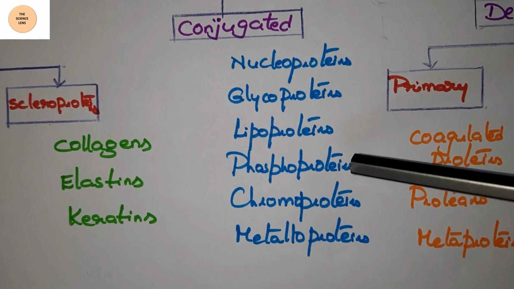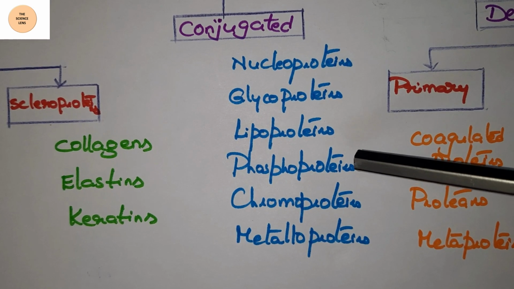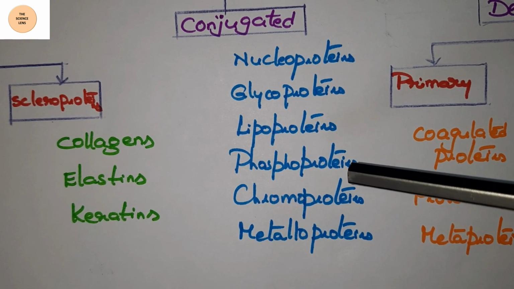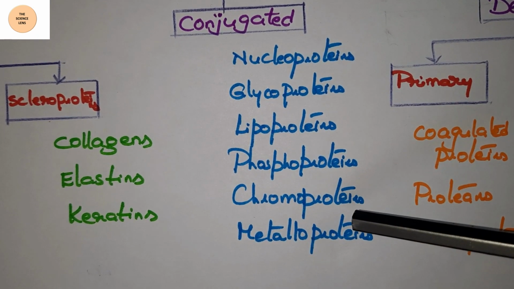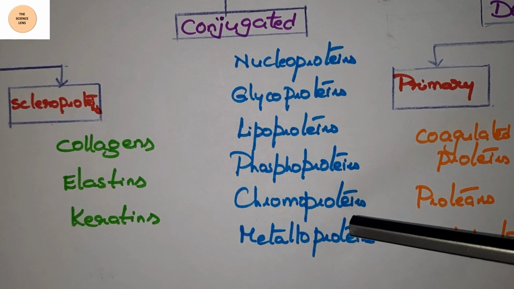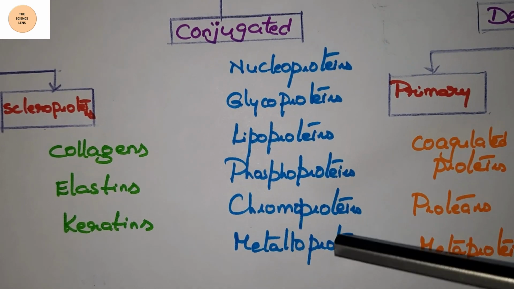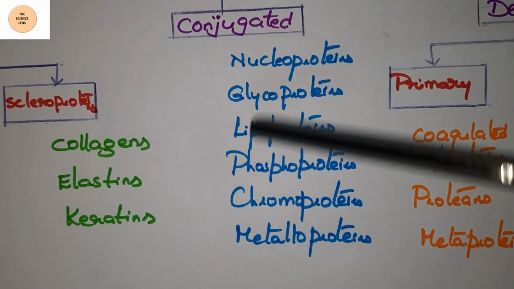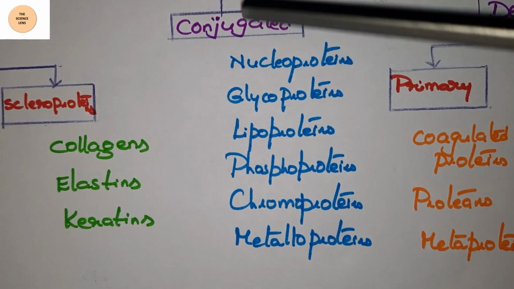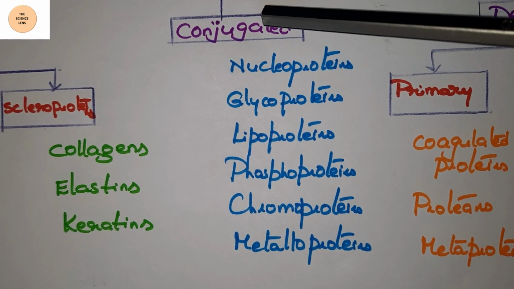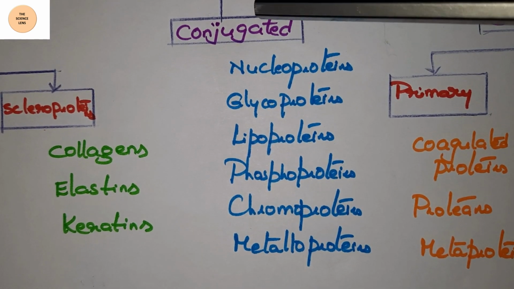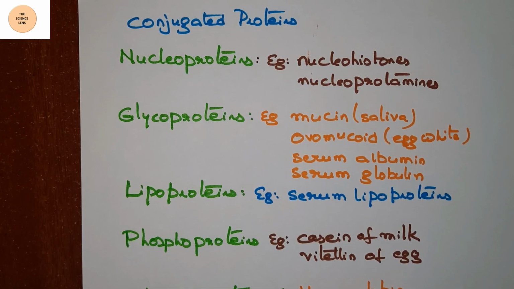In phosphoprotein, phosphoric acid is the prosthetic group. Chromoproteins are colored by nature, and metalloproteins contain metals such as iron, chromium, zinc, copper, etc. So proteins along with any of these components, together we call them conjugated proteins.